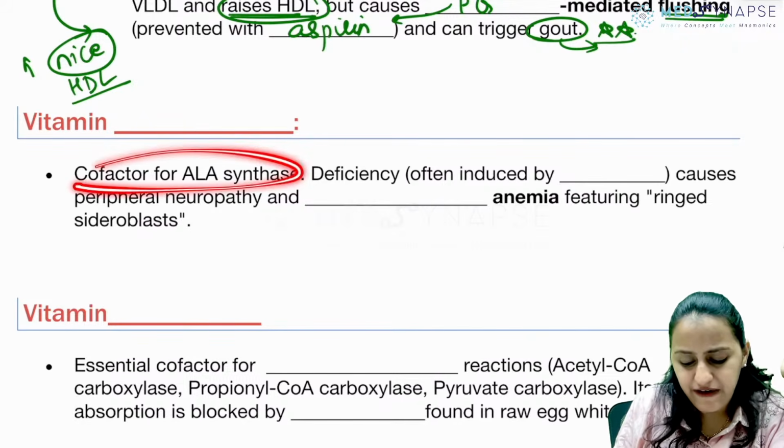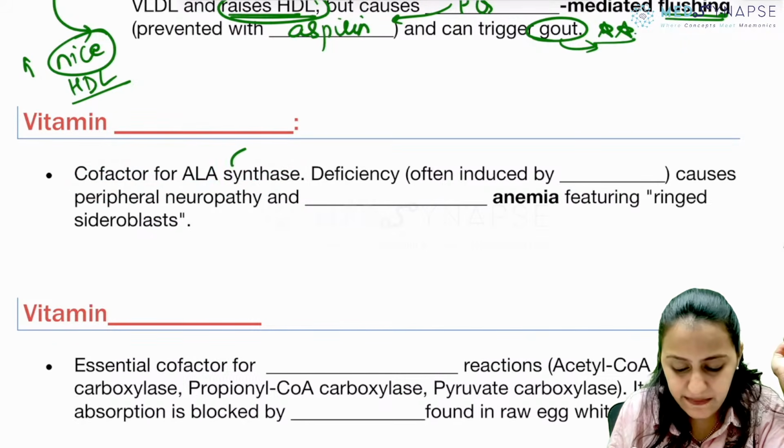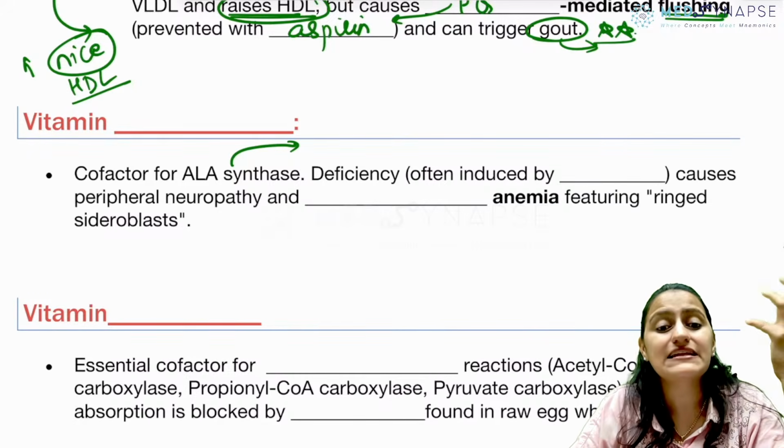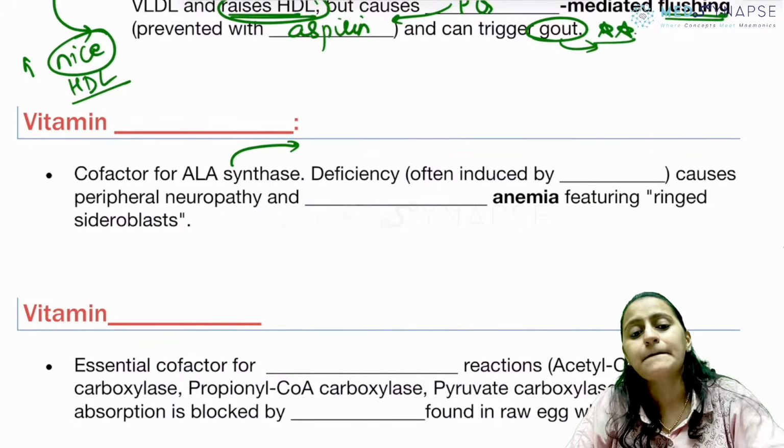What is the cofactor for ALA synthase? Can somebody tell me where do you read about ALA synthase? Is what cycle? Rate limiting enzyme, ALA synthase.